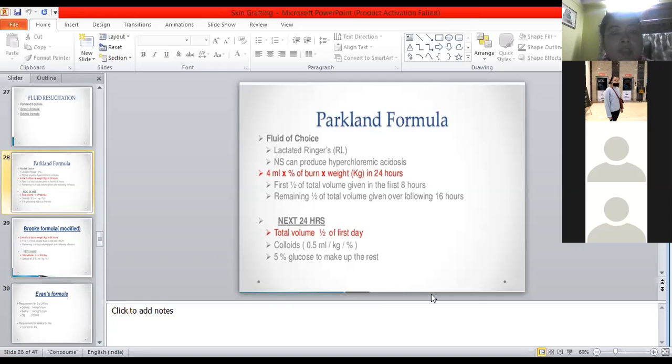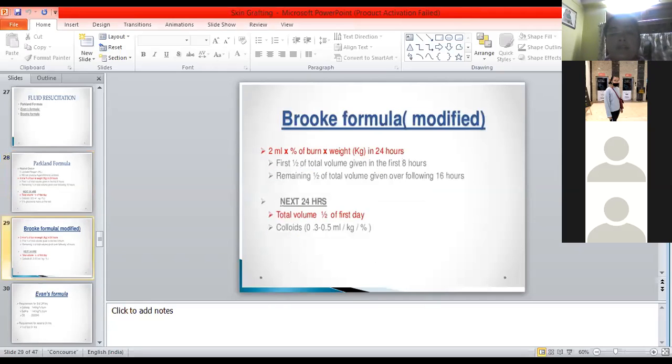Clear about the Parkland formula? Yes, ma'am. Okay. Now let us move on to the Brooks formula. It is the modified Brooks formula, derived as 2 ml into percentage of burn into weight in 24 hours. The Parkland formula was 4 ml, if you remember. Here it is 2 ml. So first half of the total volume is given in the 8 hours, and the remaining half of the total volume in the 16 hours. The thing is the same. Am I clear?